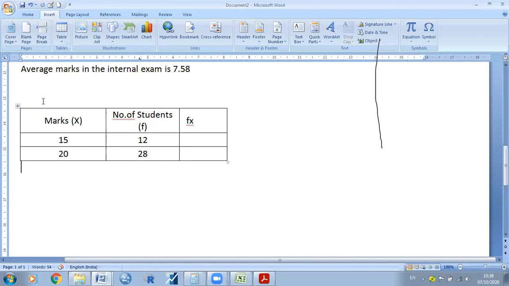If they give the data like this, marks 15, 20, and number of students, find the average. Discrete series means, for example, how many students have scored 15 and how many students have scored 20 marks. They will give it like this. This is called discrete series. Can anybody say the answer?